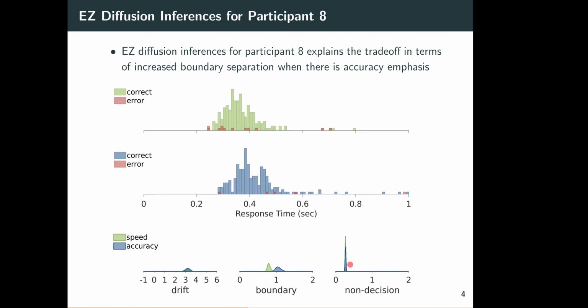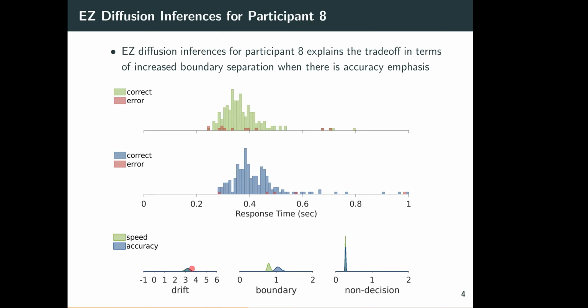So the idea is that people's ability to move their finger to press the button, or other non-decision elements of the response time, doesn't change on the basis of the speed versus accuracy instructions. Nor does the drift rate, because the idea is that this is a property of the stimuli. This is however complicated it is to get information about the length of that mouth relative to the eyes by looking at the stimulus. It's a property of how the stimulus is drawn, so that doesn't change between the task instructions that are given to emphasize speed or accuracy.